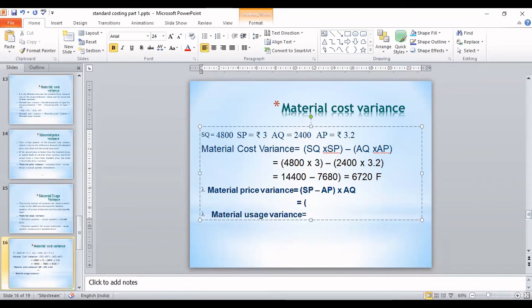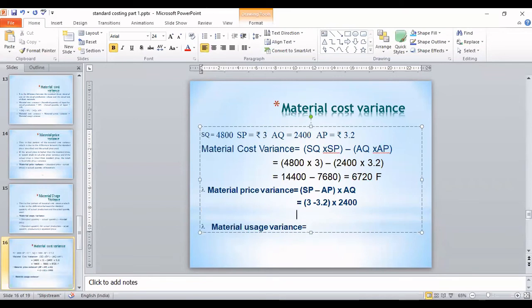Standard price is 3 minus 3.2, multiplied by the actual quantity, which is 2,400. So tell me the final answer. 0.20 multiplied by 2,400 is 480.